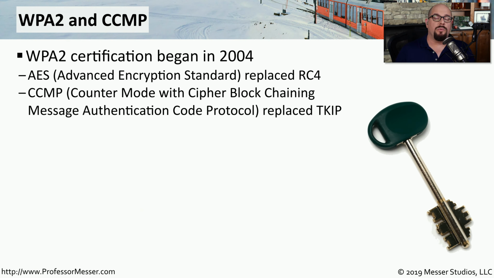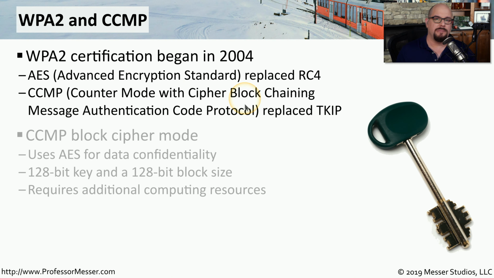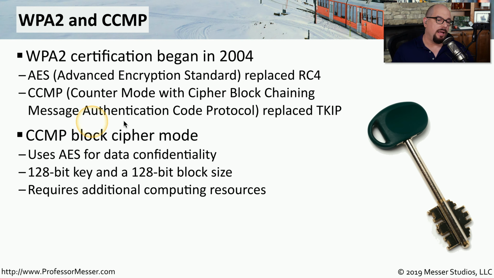Fortunately, by the time we were deprecating WPA, most people were already using the successor to WPA, which is WPA2. We started using WPA2 in 2004, and it replaced RC4 with AES for encryption, and it replaced TKIP with CCMP, which is the Counter Mode with Cipher Block Chaining Message Authentication Code Protocol. CCMP is what is known as a block cipher mode.